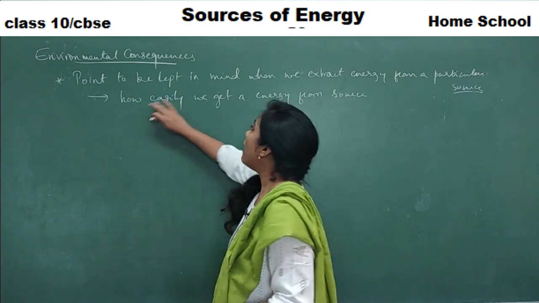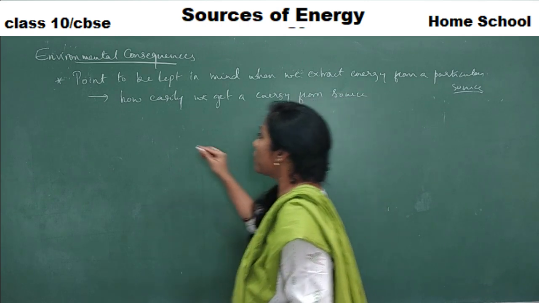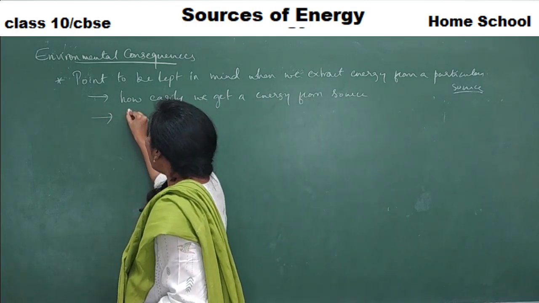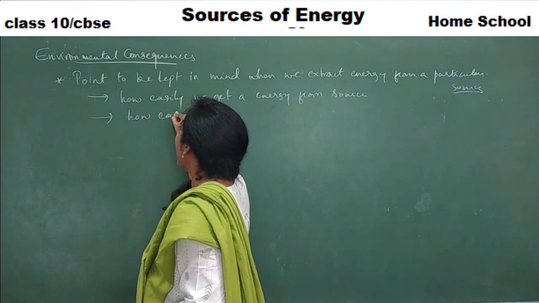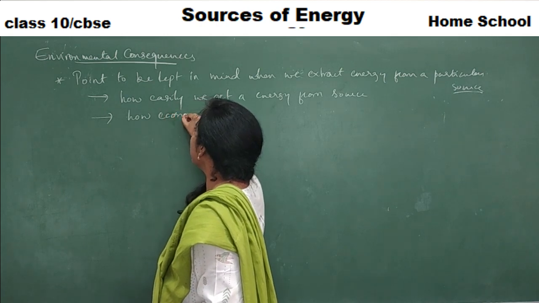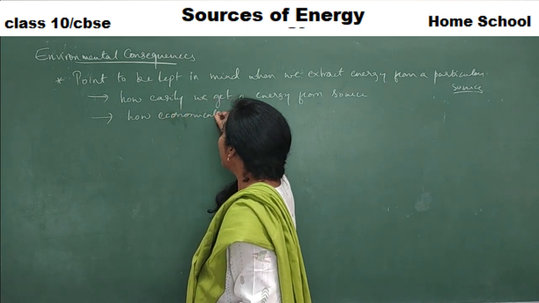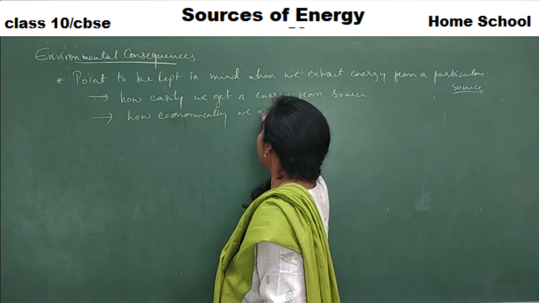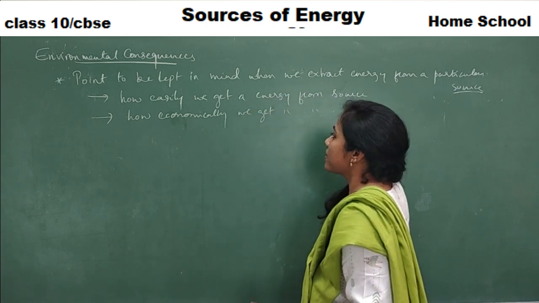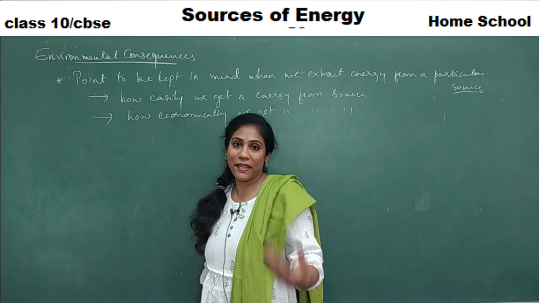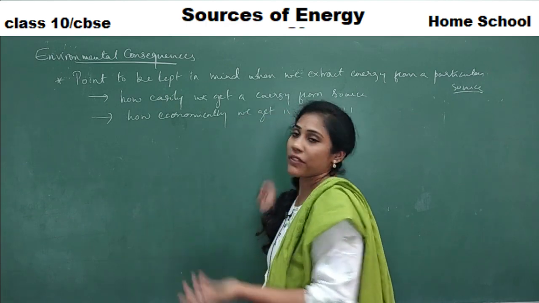The first point is how easily we get energy from a source, and next is how economically we get energy from a source. It should not be too expensive to get energy from a source.